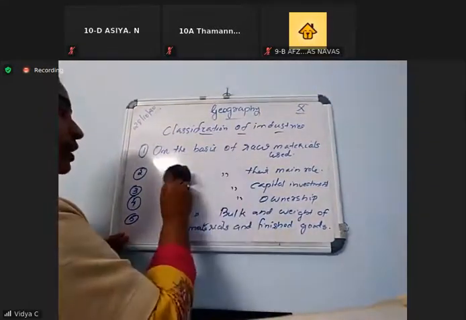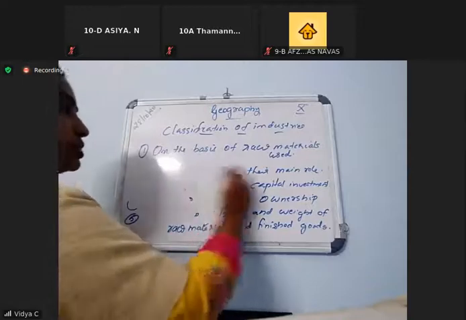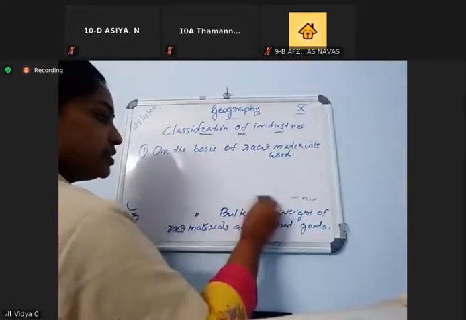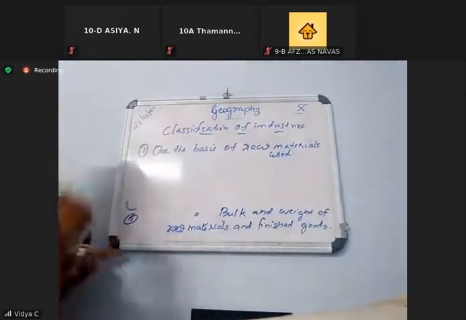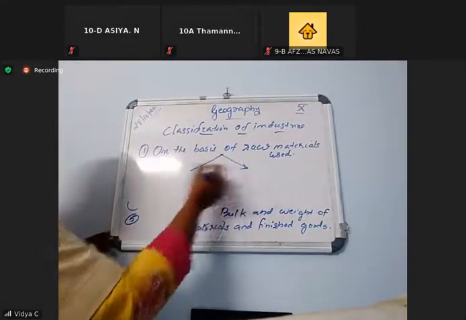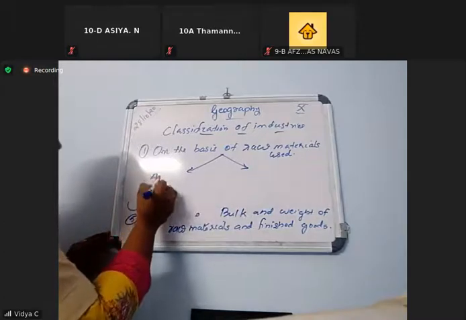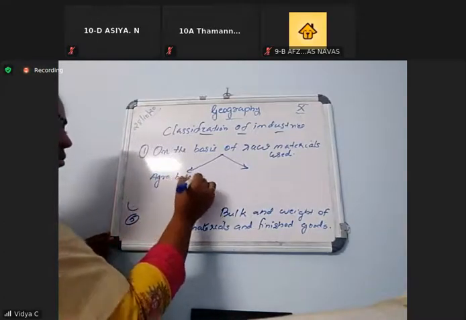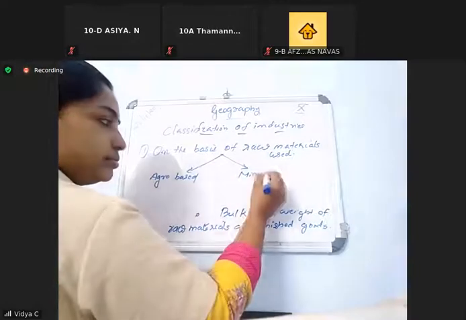As we know, on the basis of raw materials used, we can classify the industries into two. Okay, agro-based, mineral-based.